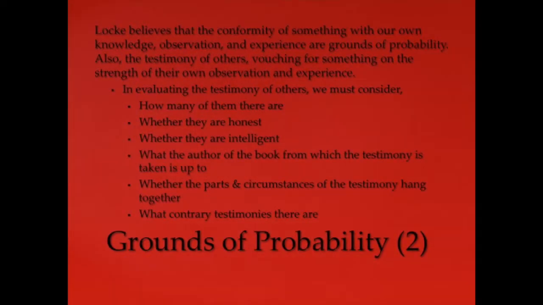Locke believes that the conformity of something with our own knowledge, observation, and experience are grounds of probability. Also, the testimony of others vouching for something on the strength of their own observation and experience. In evaluating the testimony of others, Locke says that there are a few things we must consider. First, how many of them there are, whether they are honest, whether they are intelligent, what the author of the book from which the testimony is taken is up to, whether the parts and circumstances of the testimony hang together, and what contrary testimonies there are.